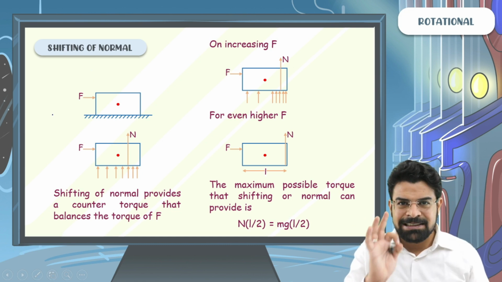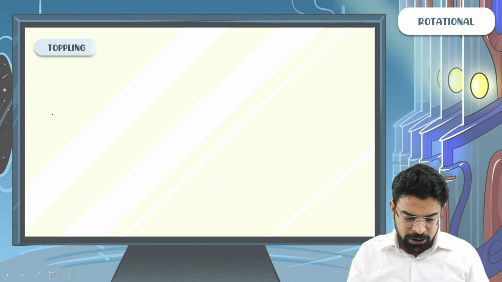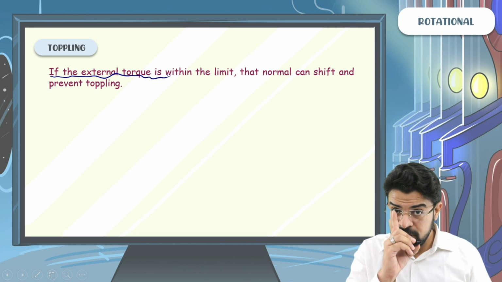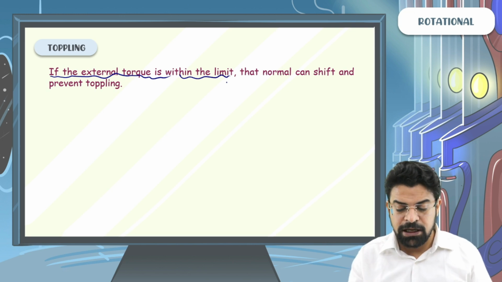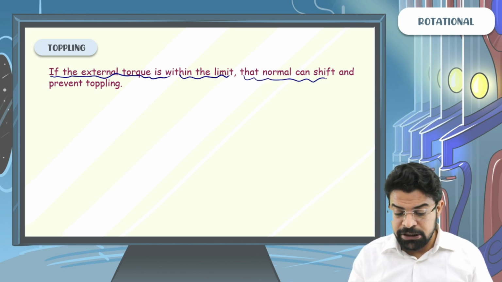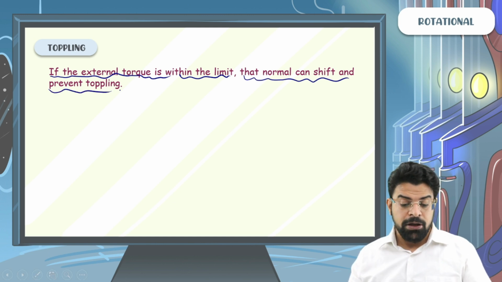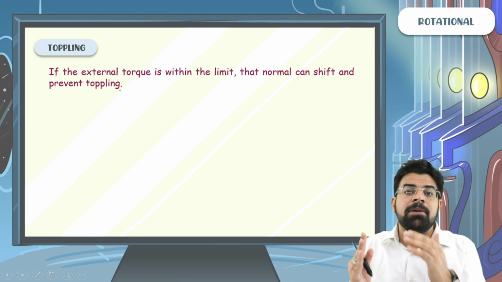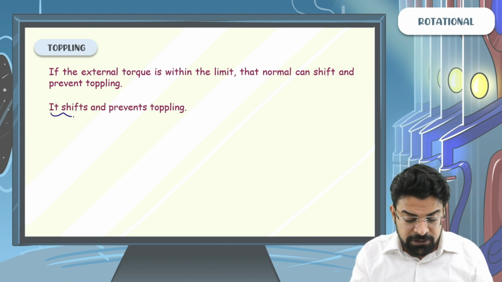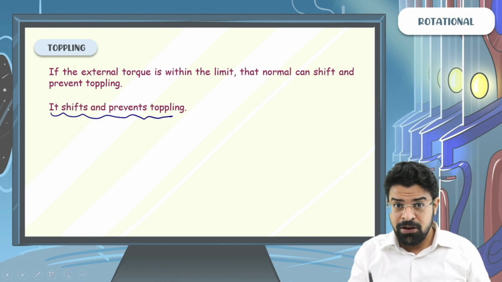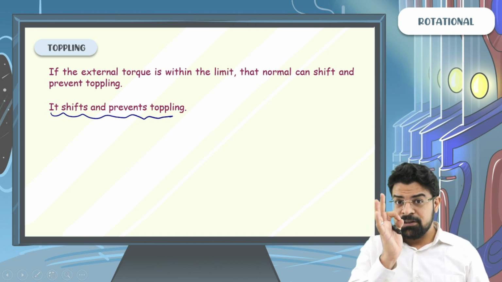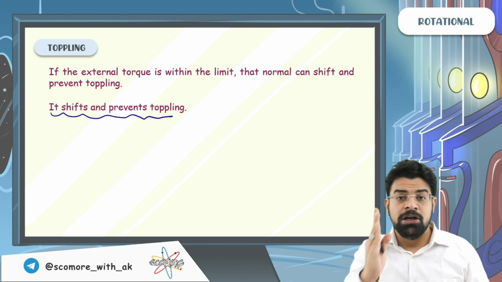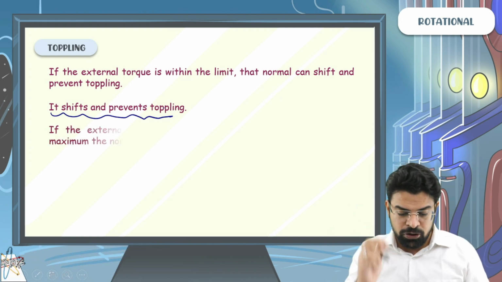So let's see some important points about toppling. The first point: if the external torque is within the limit that the normal can shift and prevent toppling, it shifts and prevents toppling.